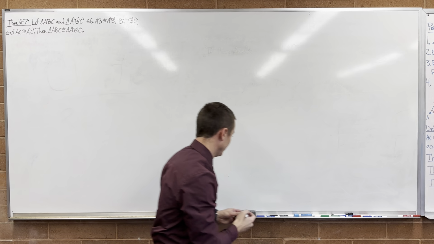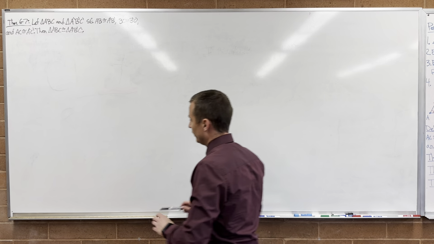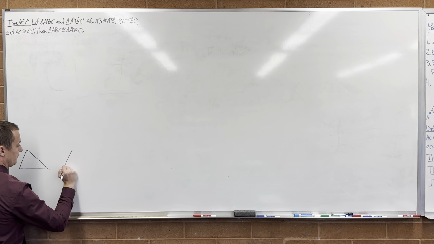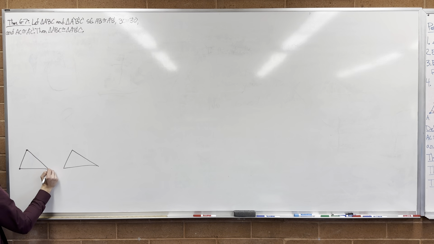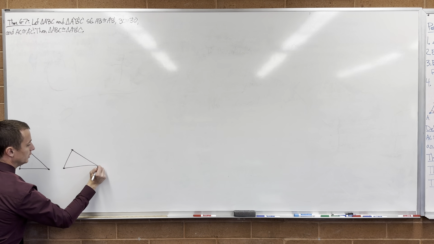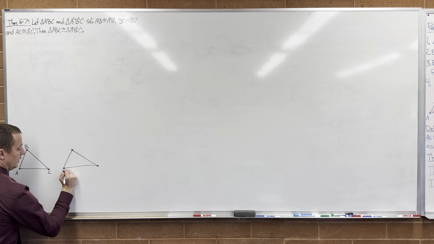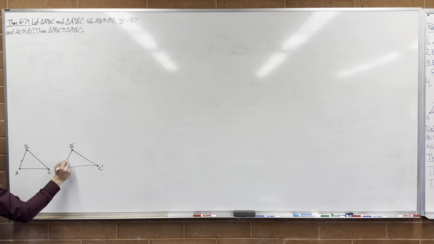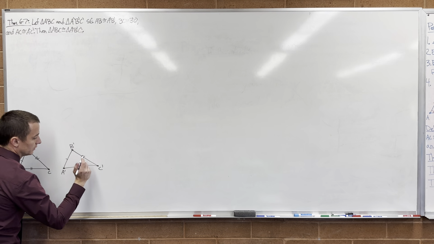This marker is not doing great. All right, let's draw our picture at the bottom. We've got A, B, C, A prime, B prime, C prime. And what do I know? I know that this is congruent to that. I know that this is congruent to that. And I know that this is congruent to this.